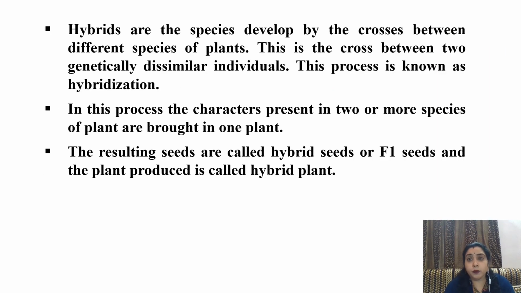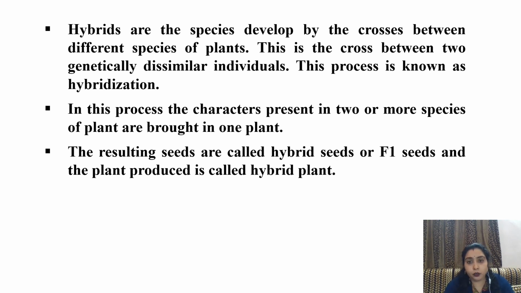Hybrids are the species developed by crosses between different species of plants. This is the cross between two genetically dissimilar individuals having a difference in their genotype. This process is known as hybridization. In this process, the characters present in two or more species of plant are brought into one single plant. For example, one plant is a high yielding plant but prone to diseases, while the other is a disease resistant plant but has less yield. The two good characters can be brought into one single plant by the process of hybridization. That means we can create a plant C with disease resistant capacity as well as high yielding capacity.